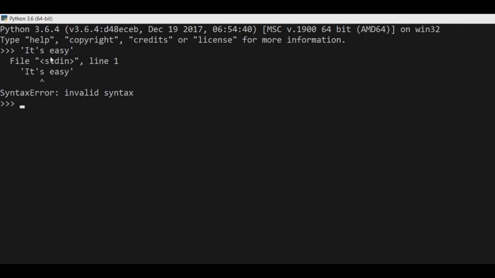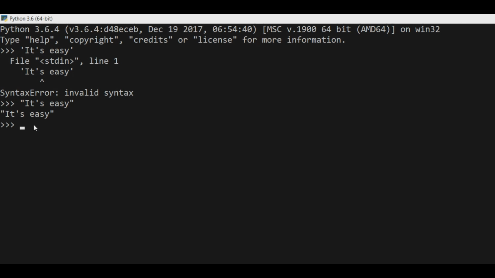We have to tell Python that this is our string which I have written with this single quote. So how to do that? We can do this by writing it in double quotes. Okay, so in double quotes you will write it's easy. Now let's hit enter. Here you get your string it's easy.